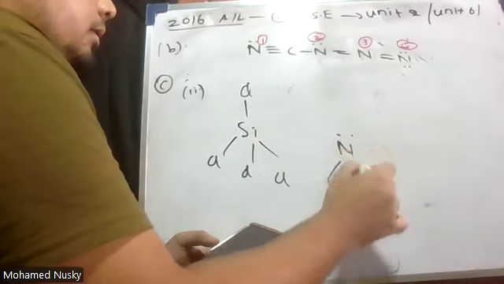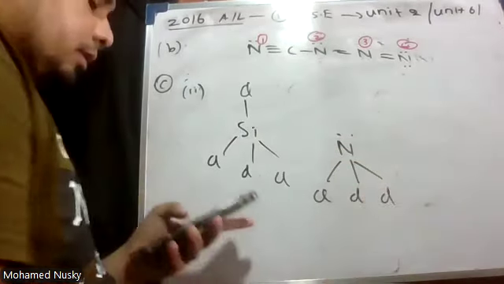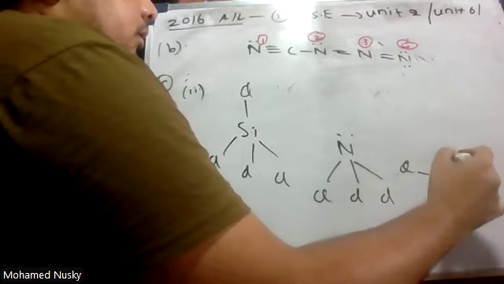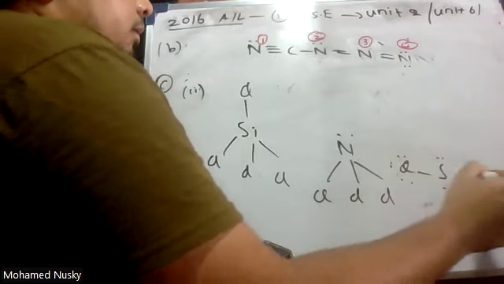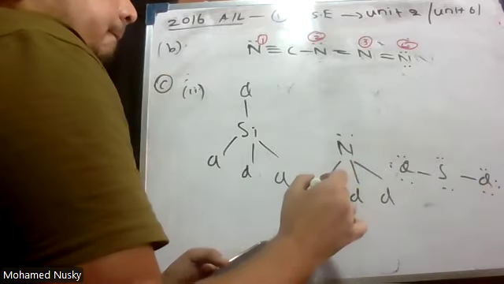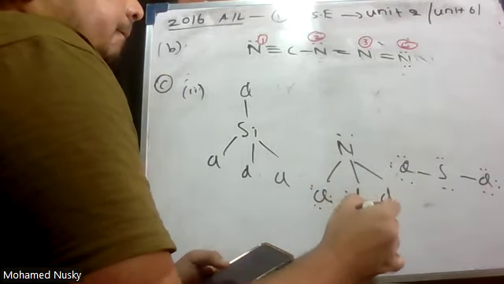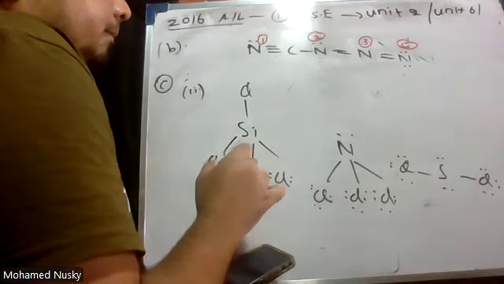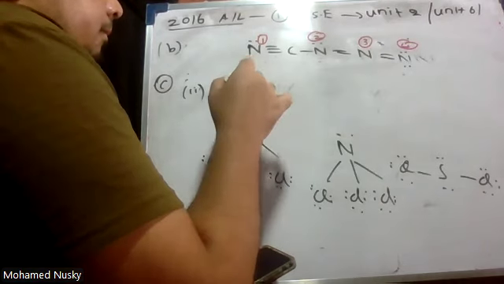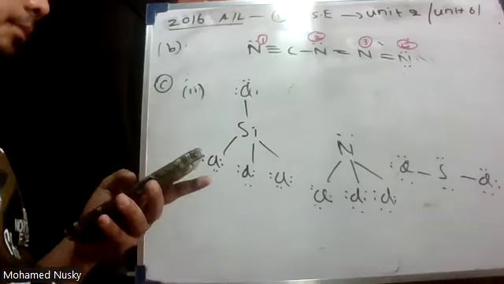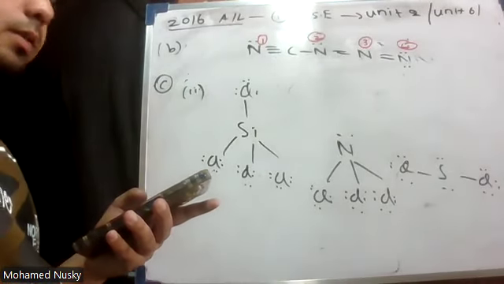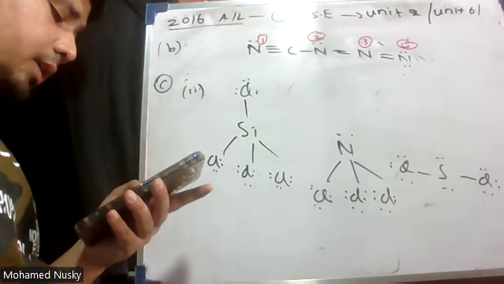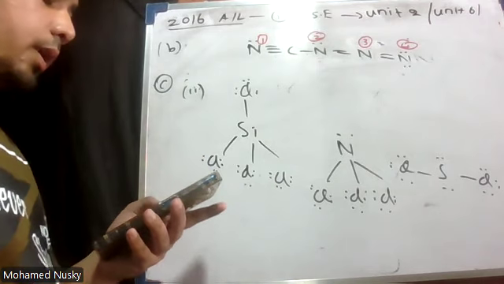NCl3, and then SCl2. So, what is the electron pair geometry in all of these? That is tetrahedral, right? Although the electron pair geometry is tetrahedral, their bond angles are different.